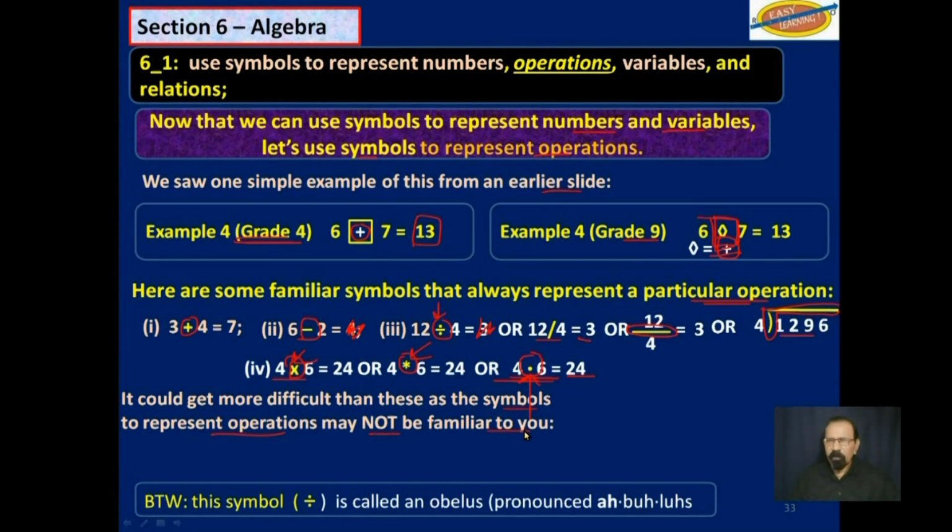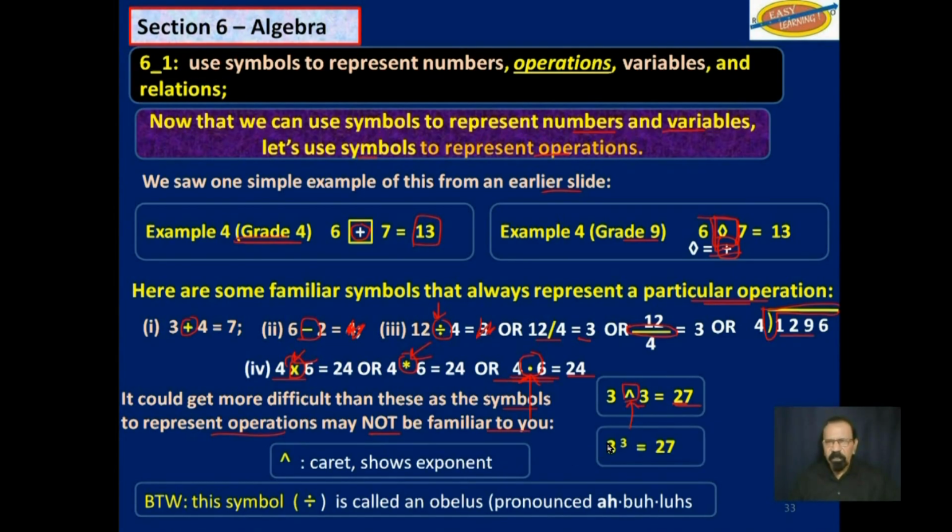It could get more difficult than these, as the symbols to represent operations may not be familiar to you. For example, if you see 3 with this kind of upside down V, another 3, and it is equal to 27. Well, what is that? Well, it's called a caret, and it shows exponent. It means to the power of. So really, it is 3 to the third power, which means 3 multiplied by itself 3 times. So 3 times 3 times 3 is 27.